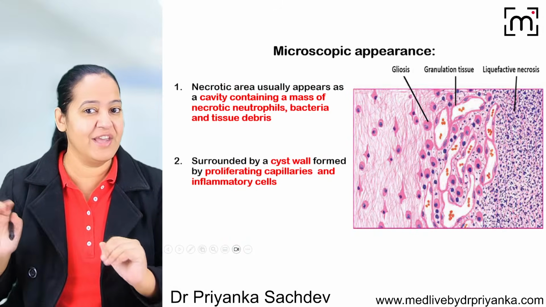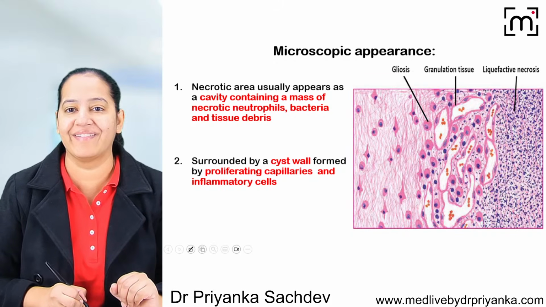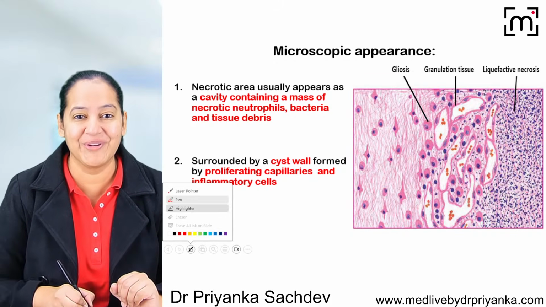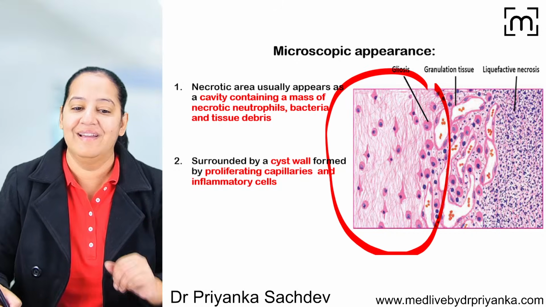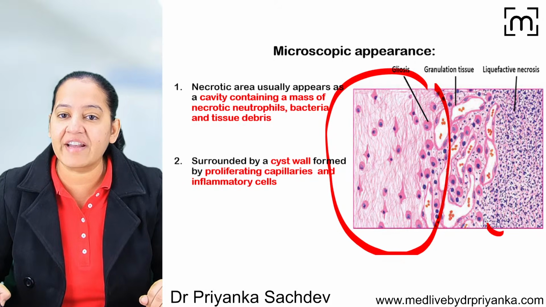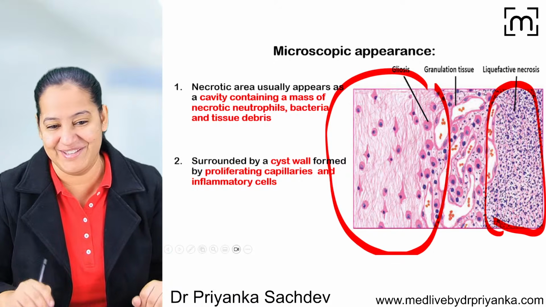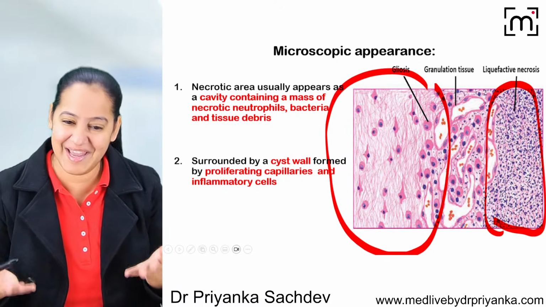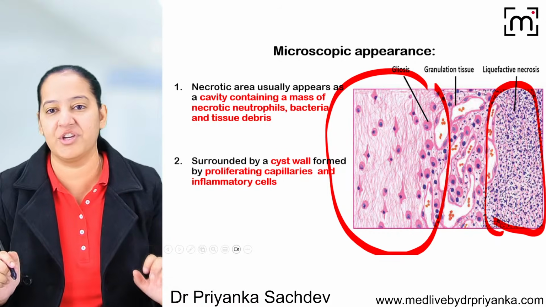Now coming to the microscopy. Don't read the text, see the image. In this image, first identify the organ. It's brain. So this side, I'm showing you normal brain, and this side, I'm showing you liquefactive necrosis brain. And at the junction, you can see the inflammation.